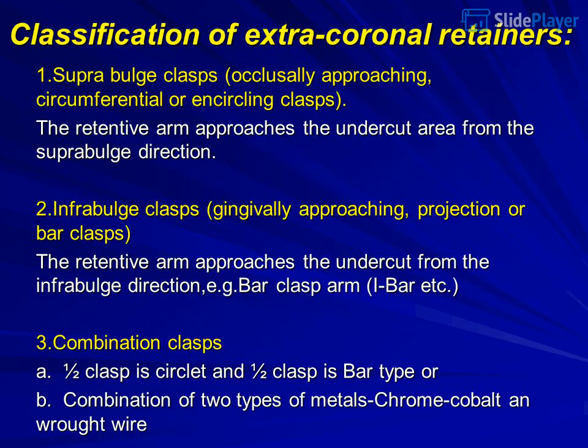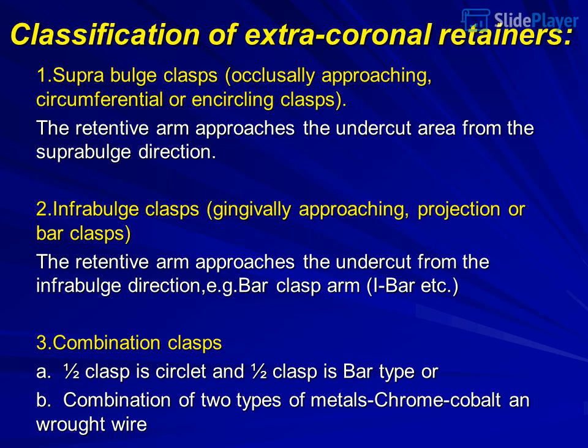Classification of extracoronal retainers. 1. Supra-bulge clasps, occlusally approaching, circumferential or encircling clasps. The retentive arm approaches the undercut area from the suprabulge direction. 2. Infrabulge clasps, gingivally approaching, projection or bar clasps.